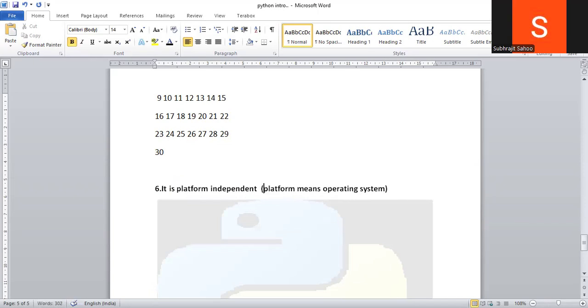Programming languages are either platform dependent or platform independent. Python is a platform independent programming language, whereas C and C++ are platform dependent programming languages. What is the meaning of platform dependent and platform independent? It is not so clear.